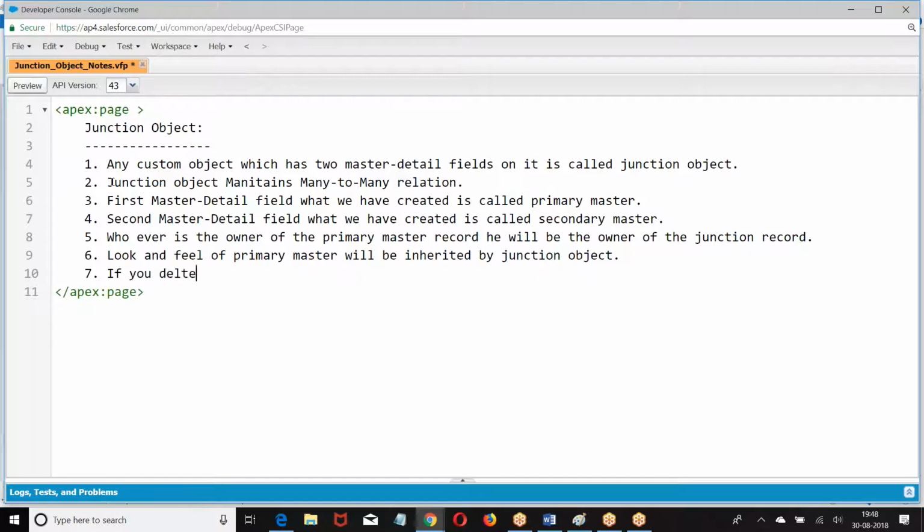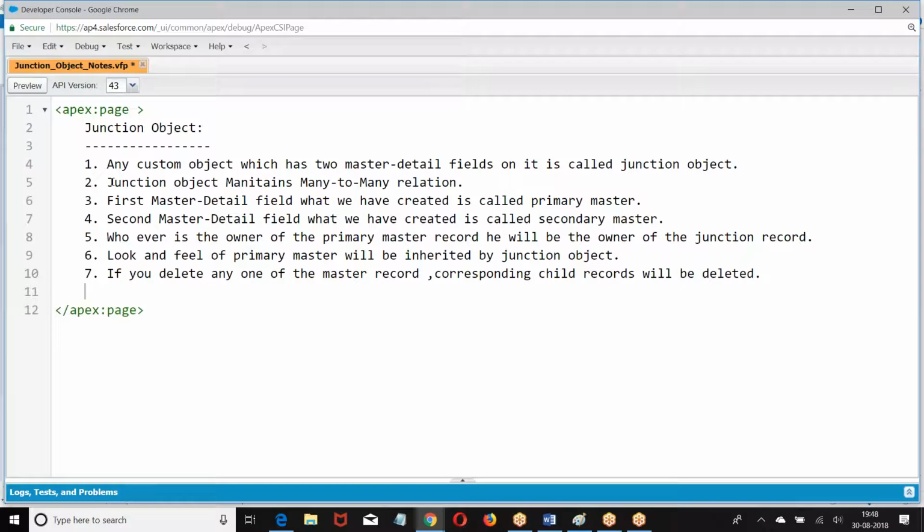If you delete any one of the master records, corresponding child records will be deleted.